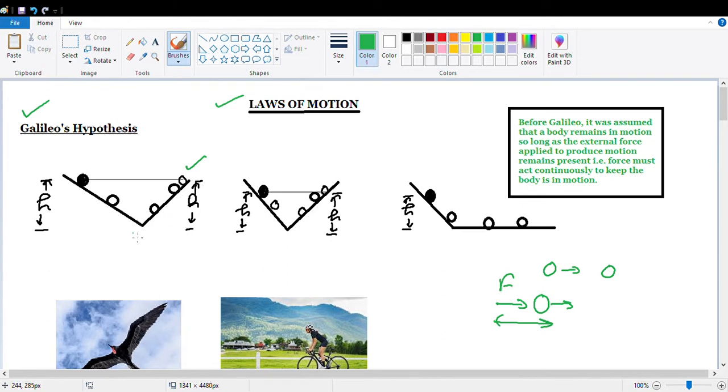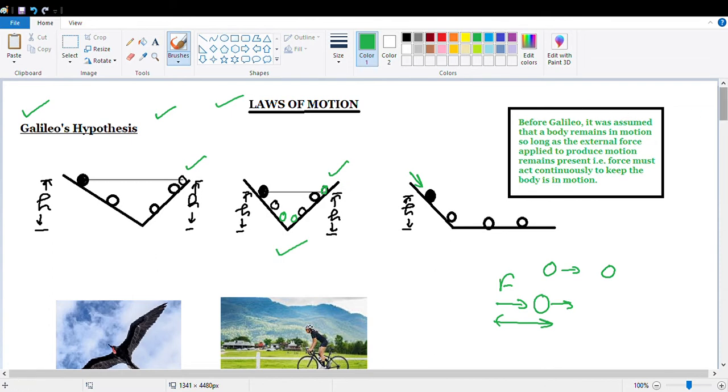Then he changed the setup. Now the new setup was like this. Once again he dropped a ball from this height edge, so the ball was moving and again attaining the same height edge at the opposite end of the setup. Then what did he do? He thought, what if I remove this other end and the body is dropped from this position? Then the ball will keep on rolling and it will never come to rest. That was his hypothesis.